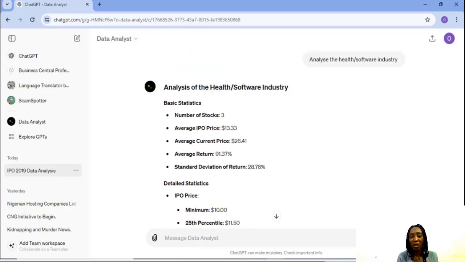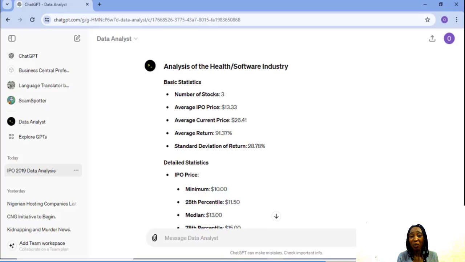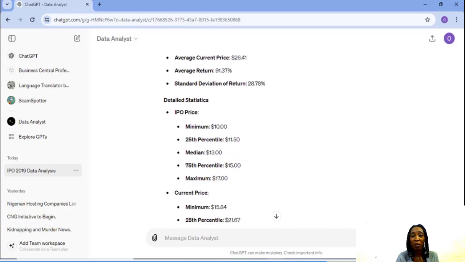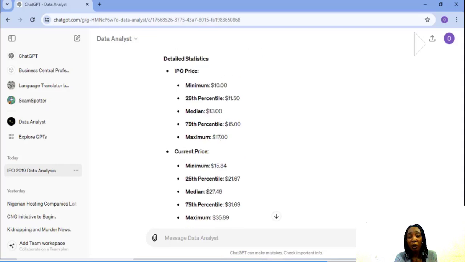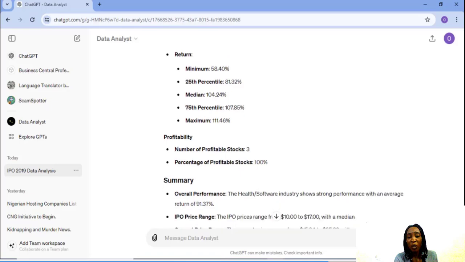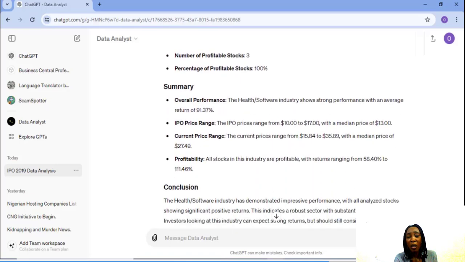So let's do a quick rundown. It has just 3 stocks, average IPO price $13, average current price $26.41, which is not bad at all, and average return 91.37%. Let's quickly go to the summary and see what it's saying.